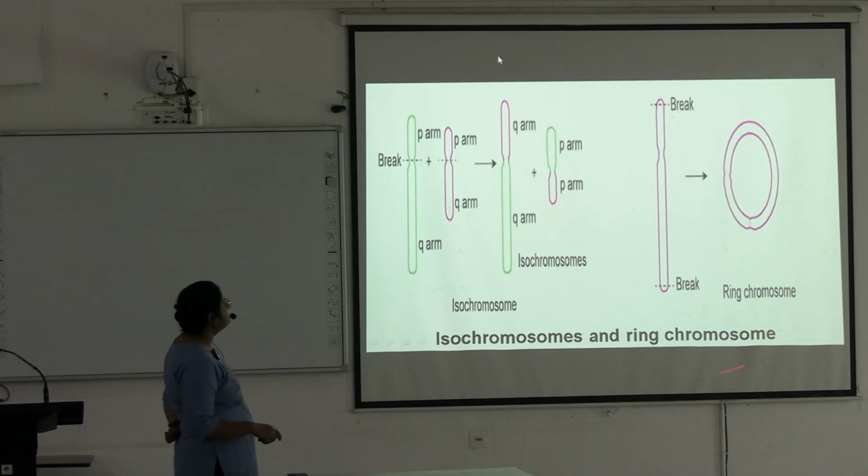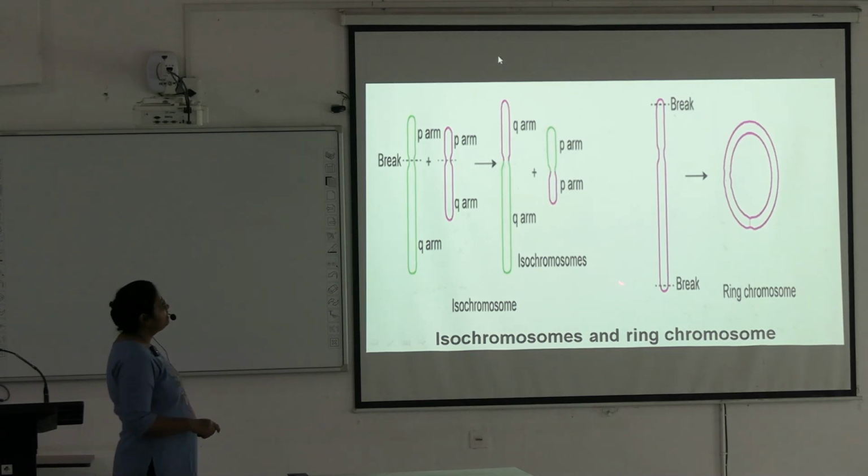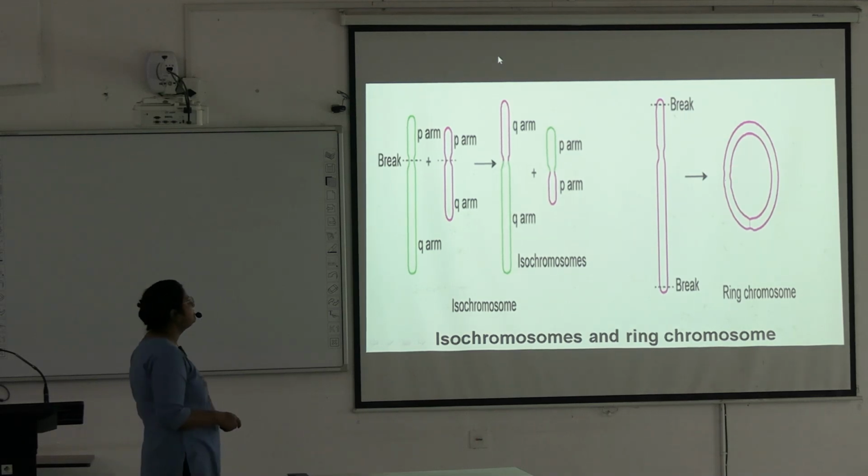Next is isochromosome and ring chromosome. Breaks occur at the two ends and the two ends join with each other to form the ring chromosome. That's how a ring chromosome develops. And this is isochromosome.